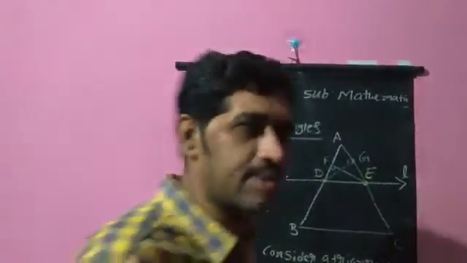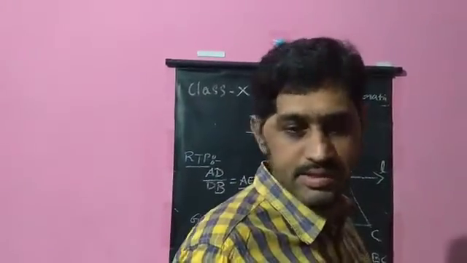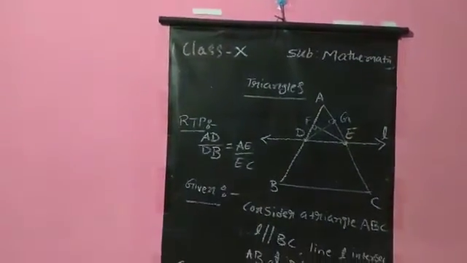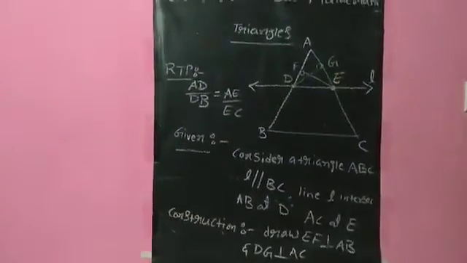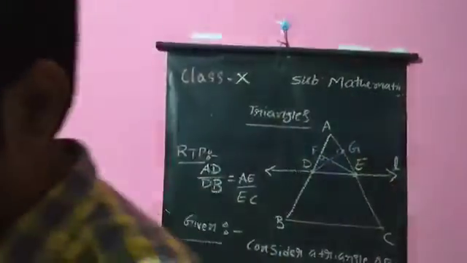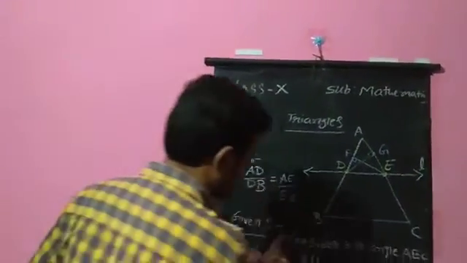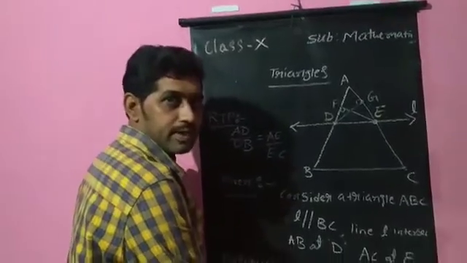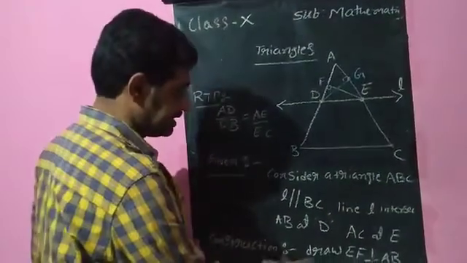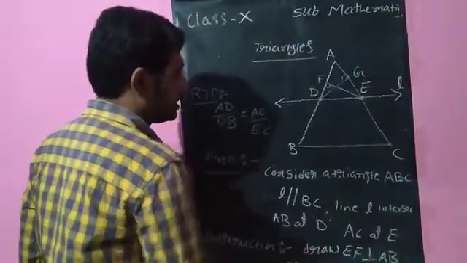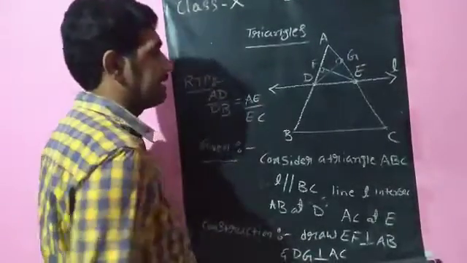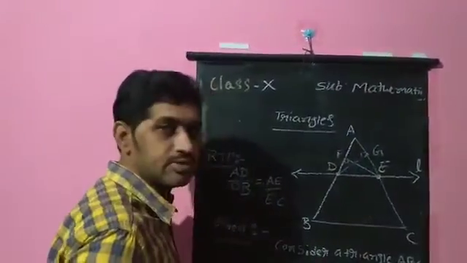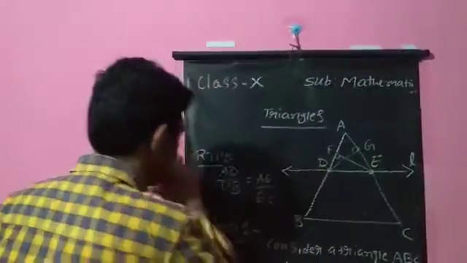So it's a theorem, so we cannot complete it in 10 or 15 minutes. First we need to write the statement. After the statement, based on the statement, we write what is given. Then what extra I am taking in order to prove the required thing, I take as a construction. As a construction, I draw EF perpendicular to side AB and DG perpendicular to AC. And our RTP will be here. The next one will be the proof that we need to take.